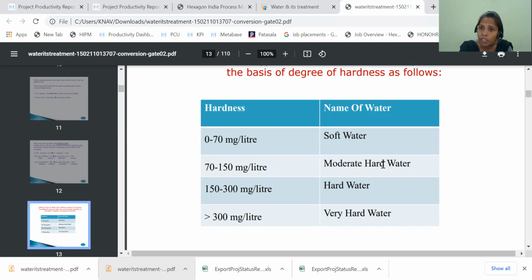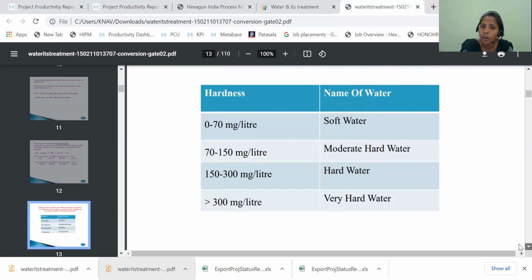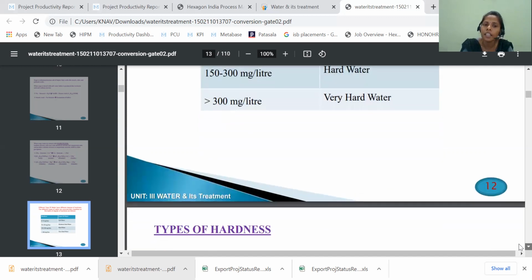Rain water comes under soft water, which has the less hardness, around 0 to 70 milligrams per liter. Moderate hard water has around 70 to 150 milligrams per liter, hard water has 150 to 300 milligrams per liter, and very hard water has more than 300 milligrams per liter. This is about the hardness of the different kinds of water.